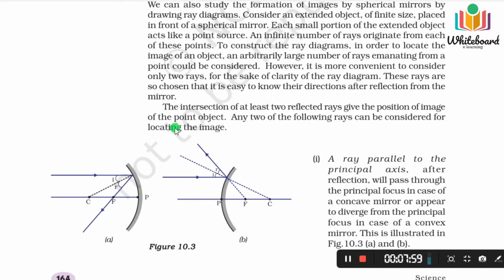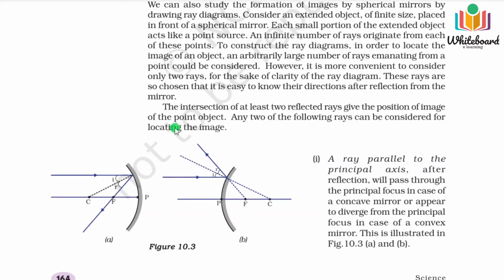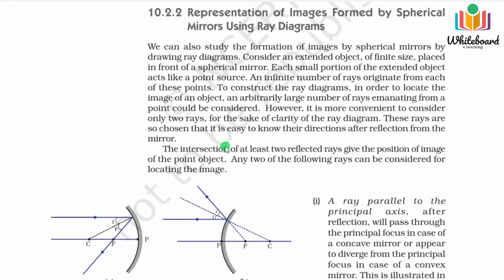How do you get the image? Obviously, first of all, two rays you have to take. After taking two rays, they will intersect at a point. The two rays will intersect at a point after reflection, and then we'll get one image. We'll learn about some methods of how to draw the ray diagram.